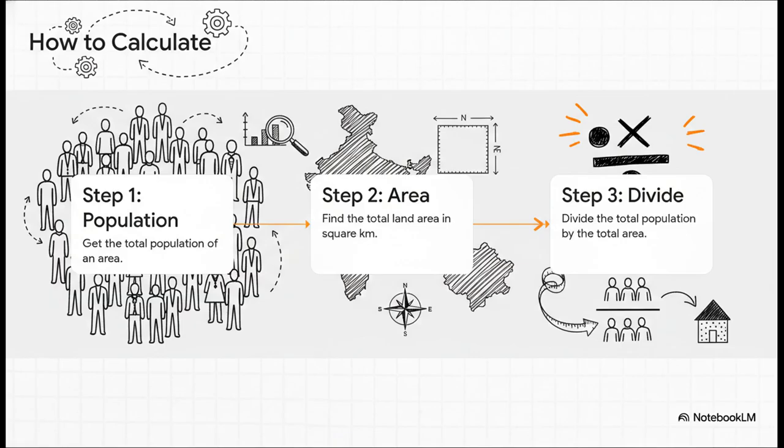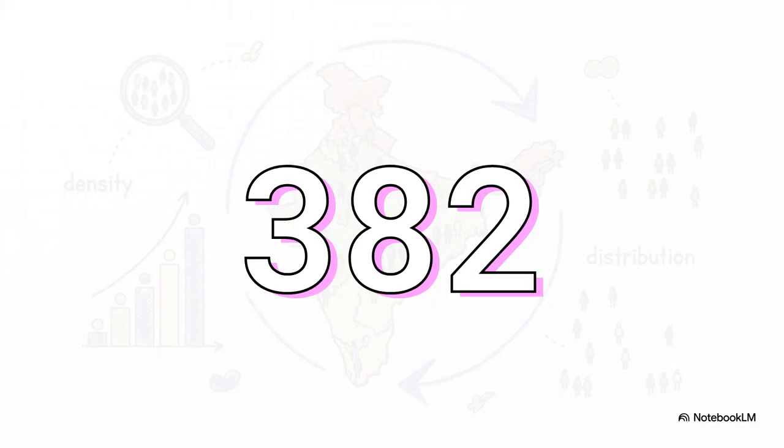And how do we calculate it? Well, it's a very simple formula. Step 1, you find the total population of a place. Step 2, you find the total land area of that place in square kilometers. And step 3, you just divide the total population by the total area. See? It's that simple.